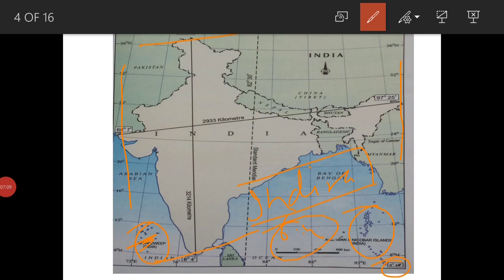Now the next one is this 23.5 degree north line, which divides India into two equal parts. This line is known as the Tropic of Cancer.